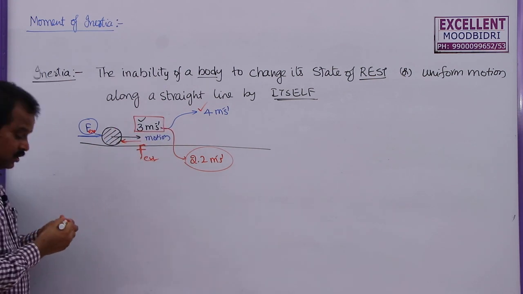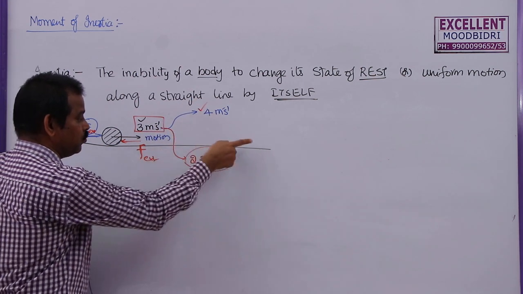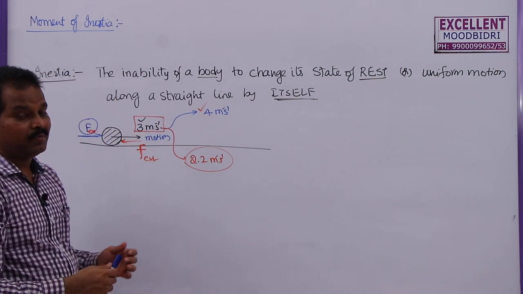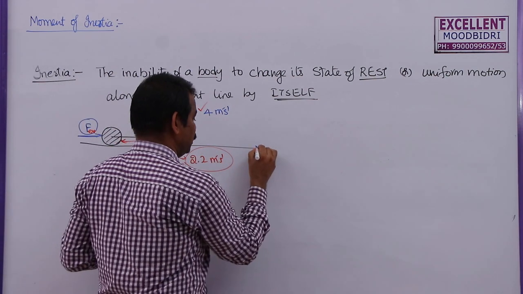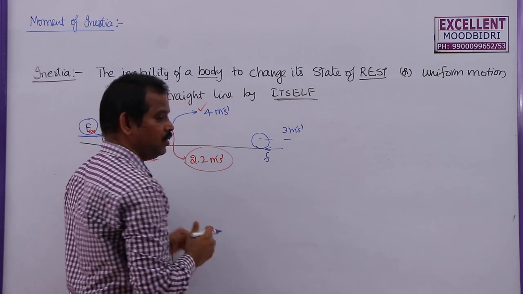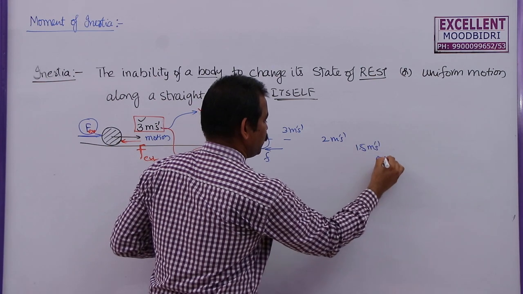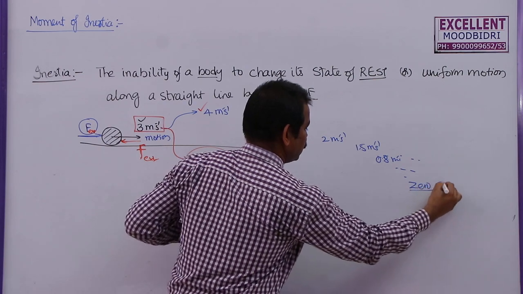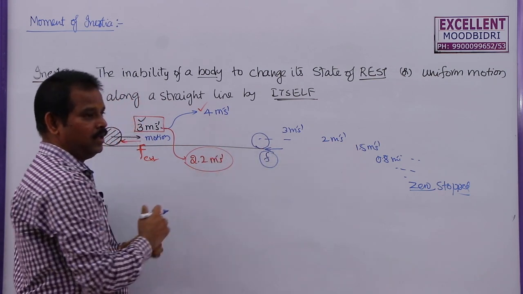But in general, if you keep a body here and if you push it, it moves with 3 meter per second. After traveling some distance, it comes to rest. Why is it coming to rest? Because there is a force which is acting opposite to the motion of that body. That opposing force is a frictional force. Due to friction, velocity decreases from 3 meter per second to 2, 1.5, 0.8 meter per second, and finally it comes to 0 meter per second. It will be stopped after traveling some distance. This is because of the friction between this body and the road.